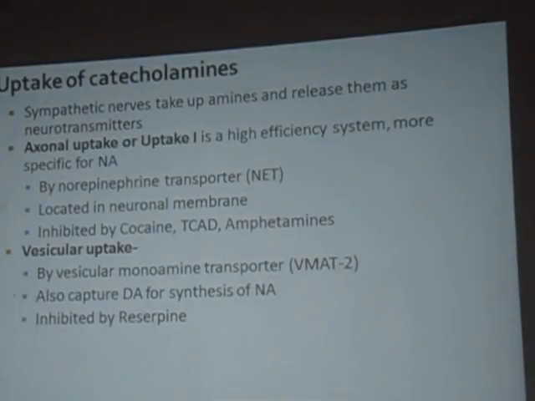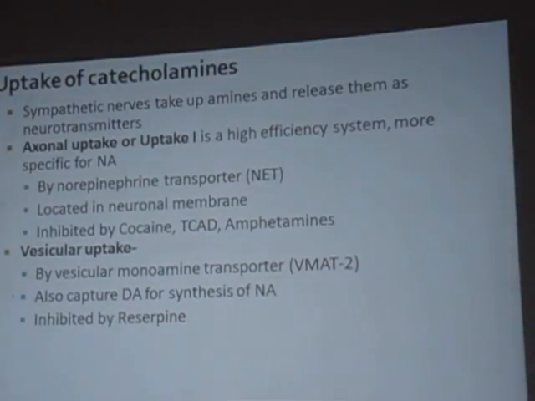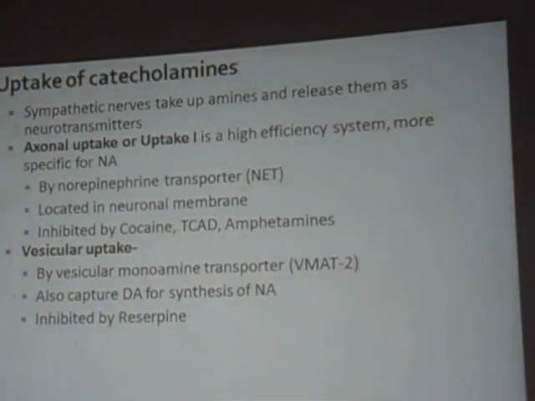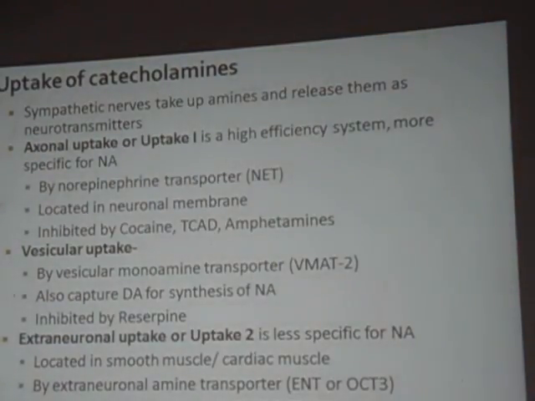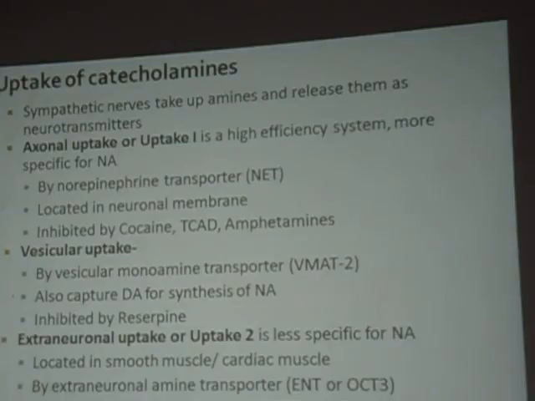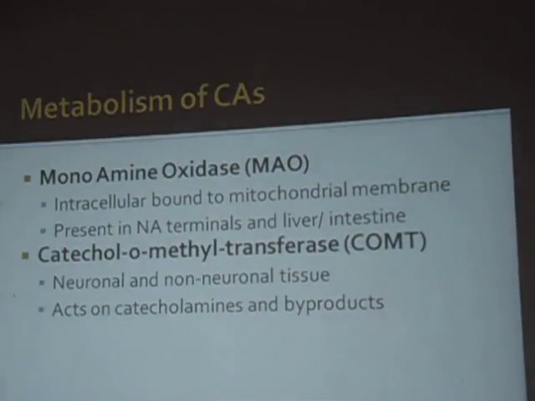Now we have better alternatives, still they are used, amitriptyline, nortriptyline, all these are tricyclic antidepressants, and amphetamines. Vesicular uptake can be inhibited by reserpine. Then this extraneuronal uptake can be inhibited by steroids and phenoxybenzamine.